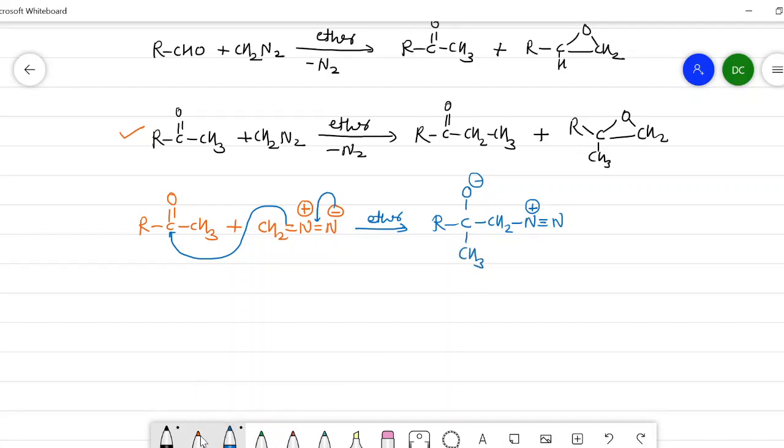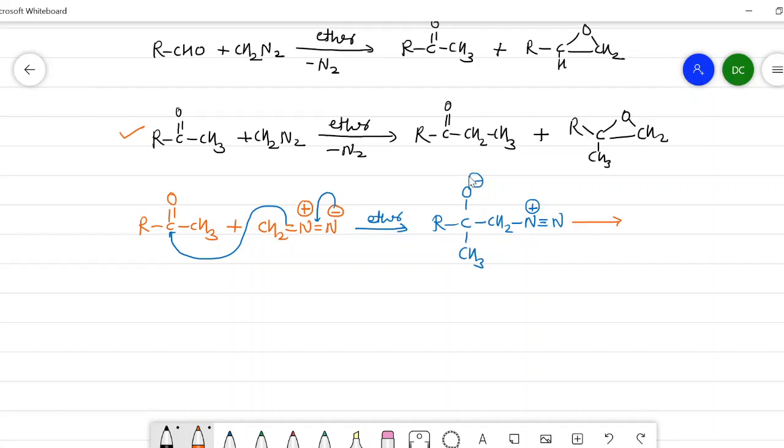Now what happens? This intermediate will undergo either a rearrangement or the attack of this oxide ion on the carbon. Suppose there is a rearrangement of this R group or this CH3 group.